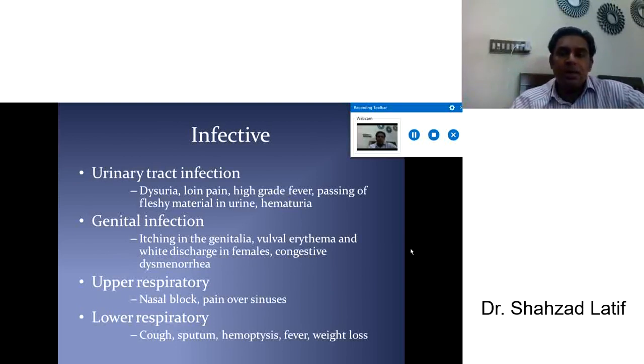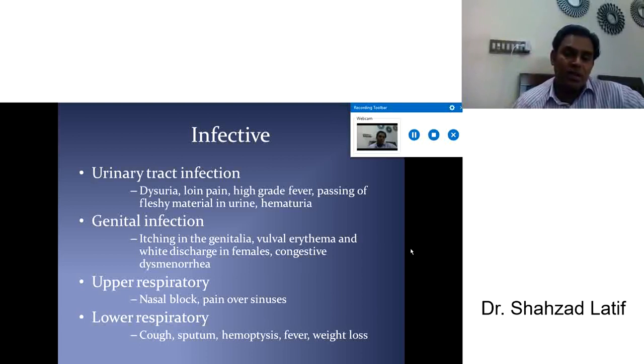Regarding infection, always ask, especially in the female, about urinary tract infection: any dysuria, any groin pain, high grade fever, passing of fleshy material in urine, hematuria, and it is usually repeatedly recurrent. If a patient presents with multiple urinary tract infections, always think about diabetes mellitus and check the blood sugar level for the diagnosis of diabetes mellitus.